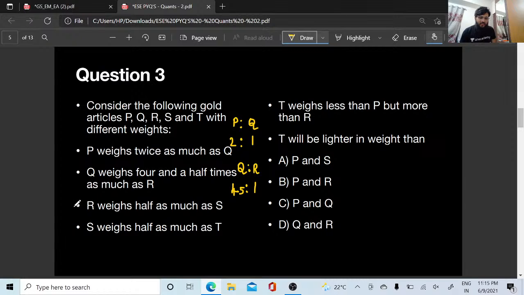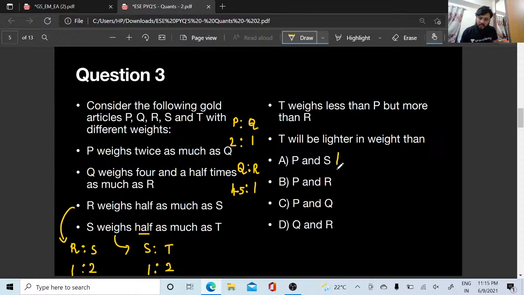Yes. R weighs half as much as S. So if S is weighing 2, R will be weighing half of it, 1. S weighs half as much as T. S is to T, I will write it down. So if T is weighing 2, S is weighing 1. Right? Am I getting P, Q, R, S, T here? They are telling T is weighing less than P but more than R. Yes, that is given. T will be lighter in weight.